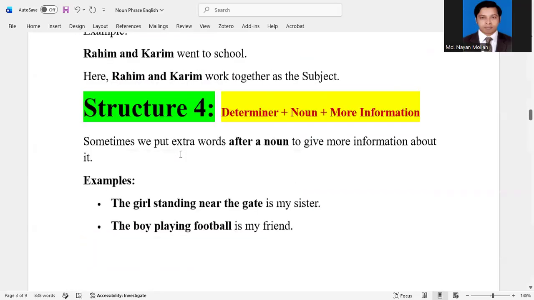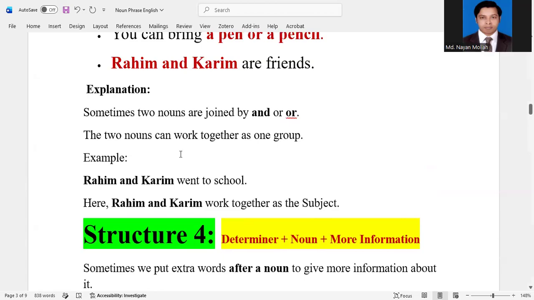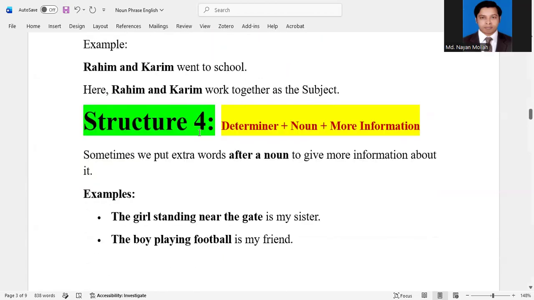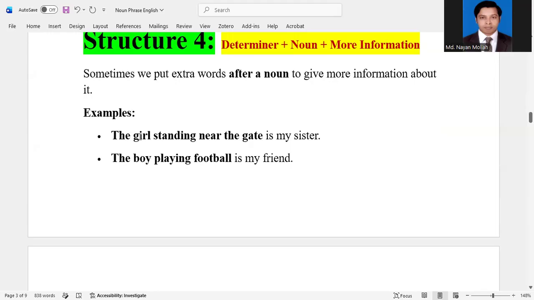So now we will see another structure, that means structure number 4: determiner plus noun plus more information. That means here we will find a determiner and then a noun, and you will get some information about the noun. Sometimes we put extra words after a noun to give more information about it. Example: the girl standing near the gate.